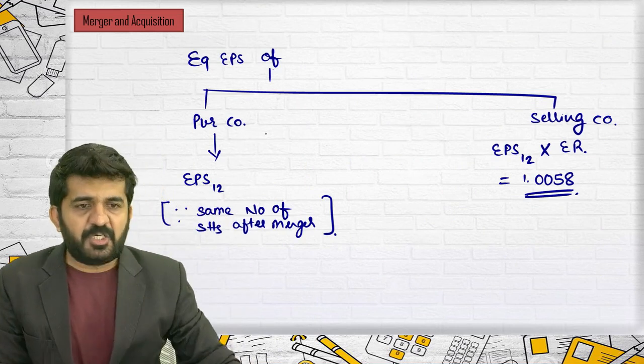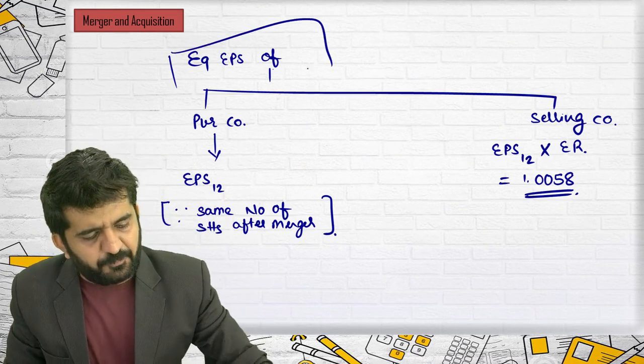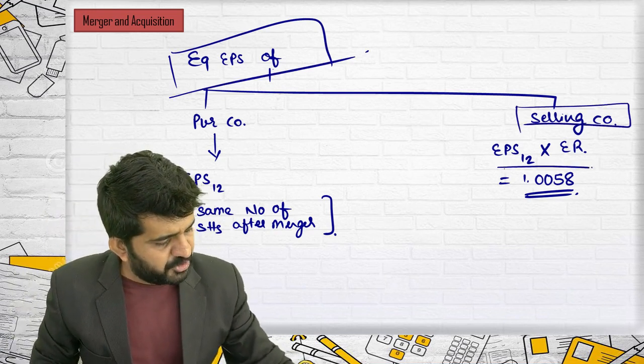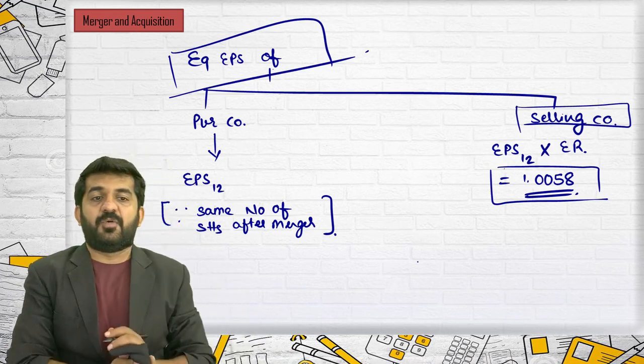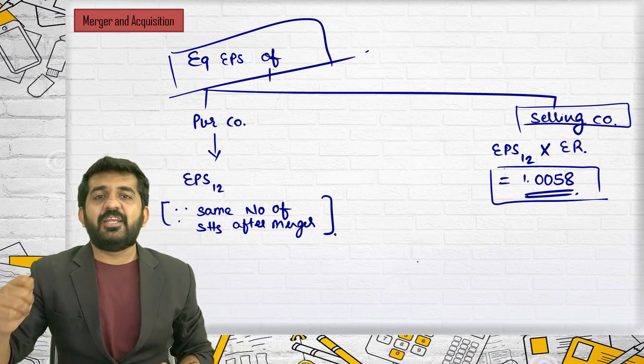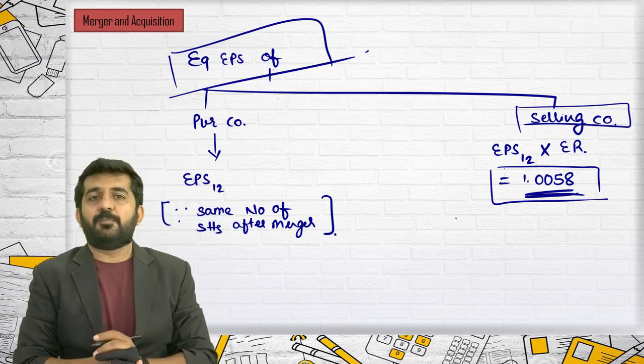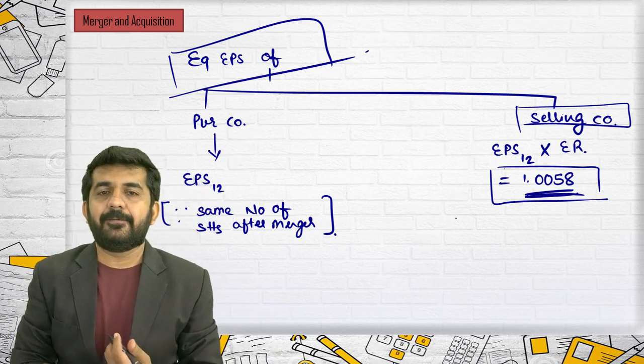So EPS of purchasing company or equivalent EPS of purchasing company is very easy. For selling company, in our question, it is 1.0058. Can any student dare to explain me this? 1.0058.